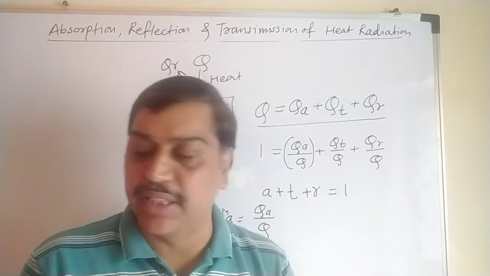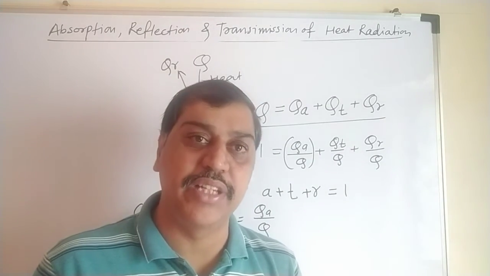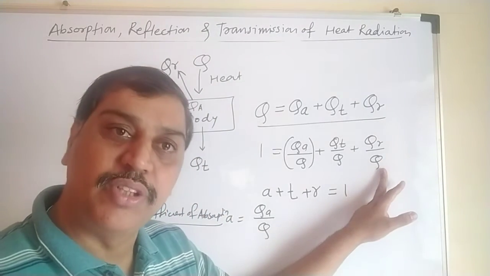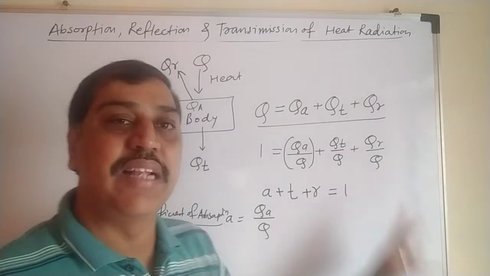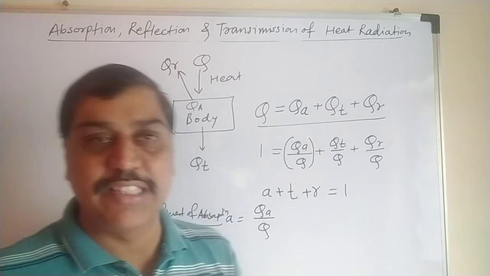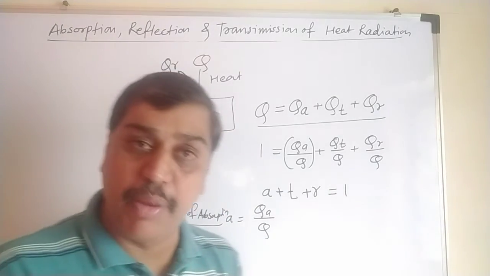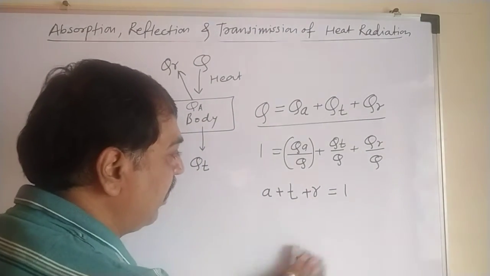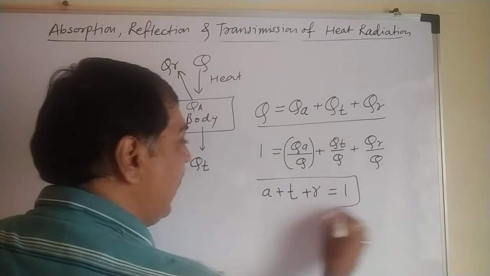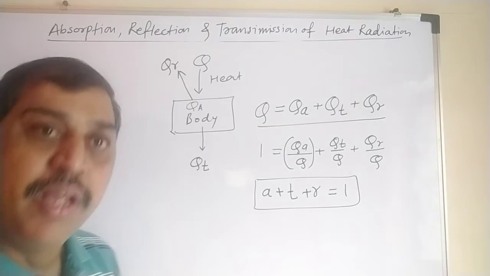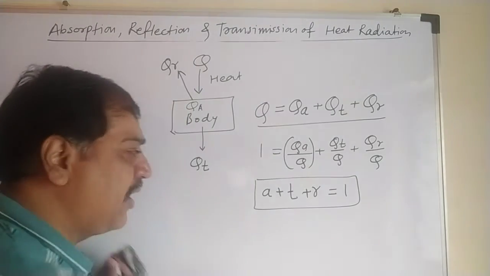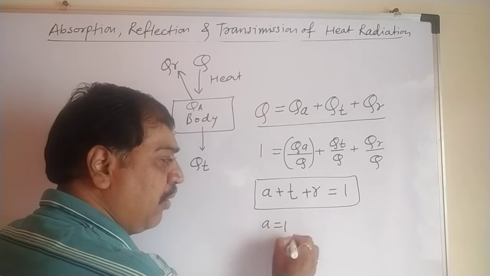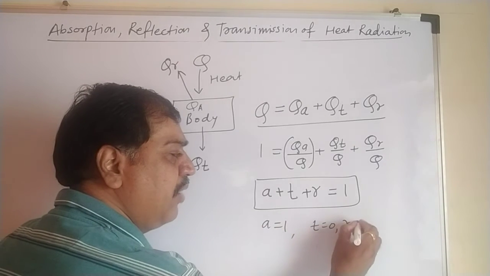Coefficient of reflection is the ratio of the amount of heat radiation reflected to the total amount of heat radiation incident on the body. It is always constant, represented by R, and is said to be the coefficient of reflection. So we have learned the coefficients of absorption, reflection and transmission. The most important point to remember, from the equation we have written, is that A plus T plus R is always 1. Suppose for some material T and R are 0, then A equals 1.